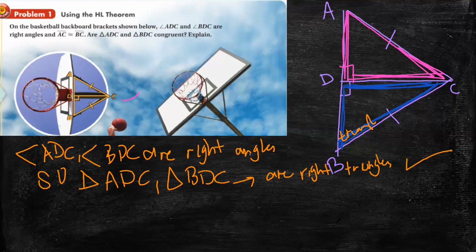So is my first condition accomplished here? Does it happen? My first condition says that I must have two right triangles. And we have two right triangles. Let's go now to the second one.